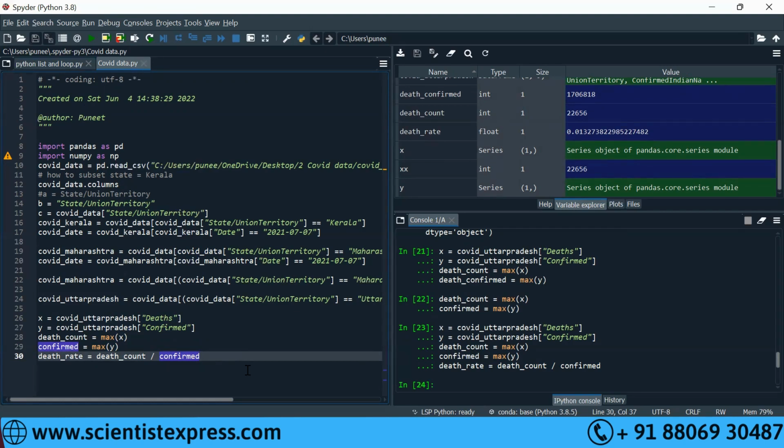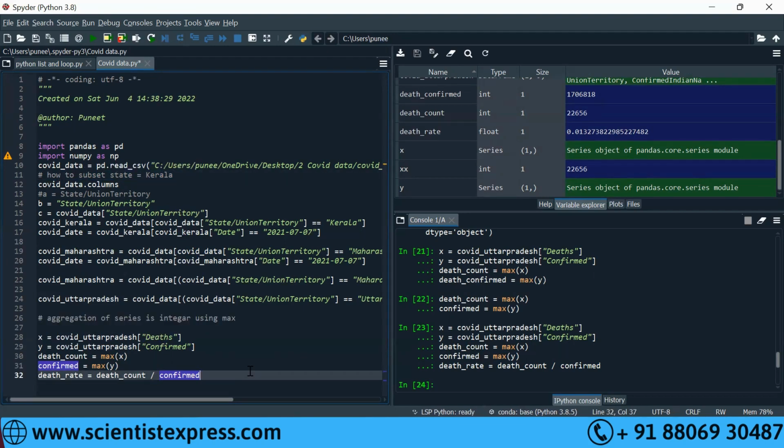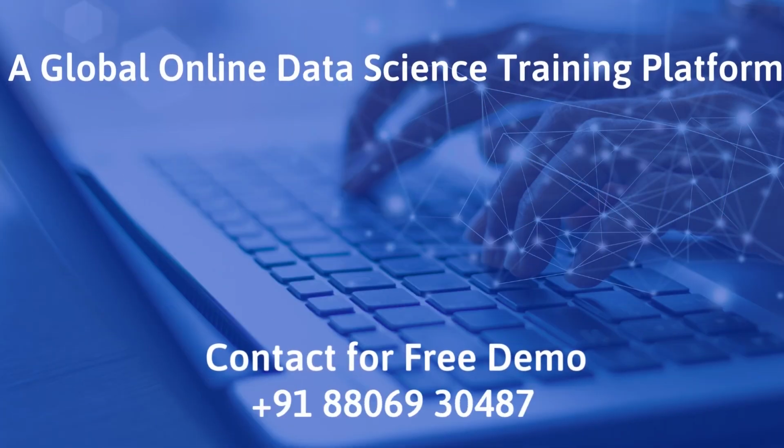Second is how to extrapolate values for mathematical calculation from a data set. Any aggregation of a series, output is always an integer. So that funda we are using because we had to get A, B as integer values for date and confirmed cases. Then I can do anything. I can do percentage, I can do all types of mathematics. If I have A and B, I can do all types of mathematics, right?